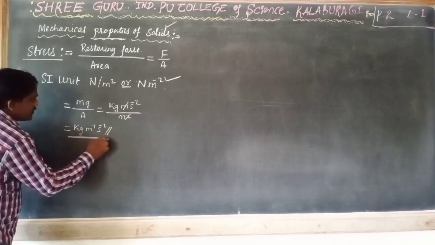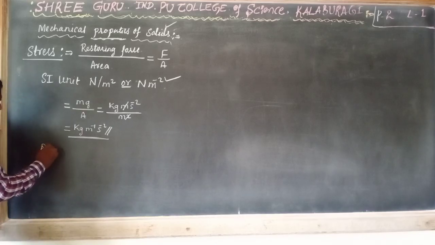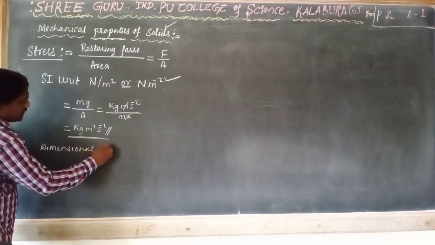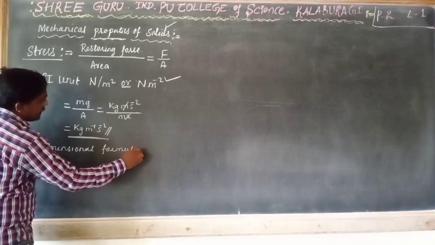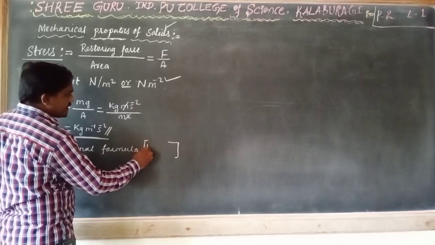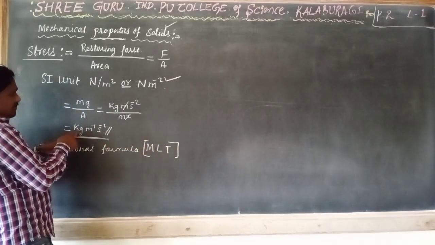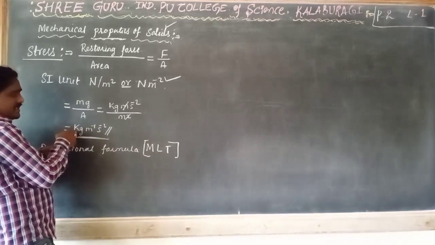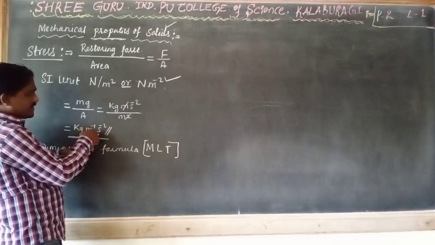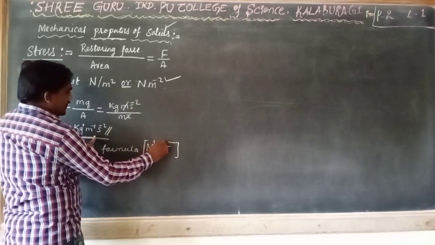And it is very easy to write the dimensional formula for stress. The dimensional formula we always represent in square brackets, in M, L, T form. M means mass in kg, L length in meter, T time in second, just to represent the powers: 1, minus 1, minus 2.